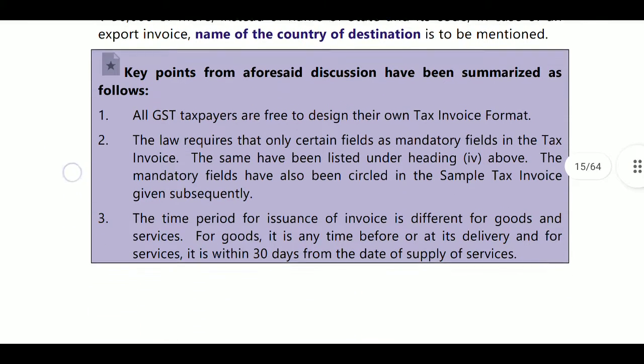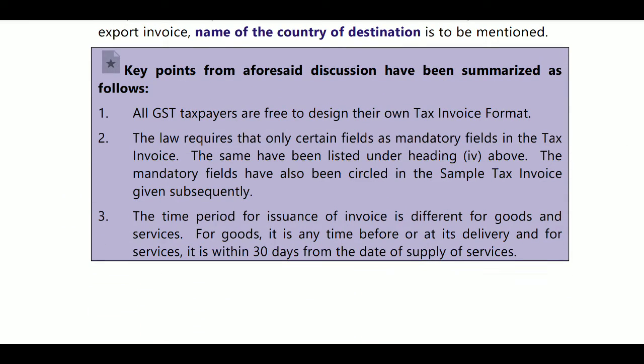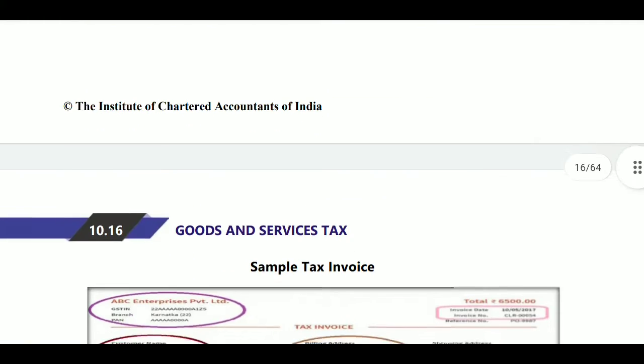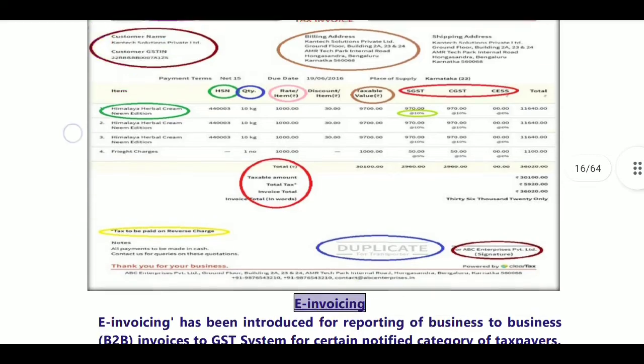Next, key points from the above discussions are summarized here as follows. All GST taxpayers are free to design their own tax invoice format. There is no compulsory mandatory format. The law requires some fields to be mandatory, some fields optional, and they are provided in the sample tax invoices given subsequently. The time for issuance of invoice is different for goods and services: for goods, at the time of delivery, and for services, within 30 days from the supply of service. Here is the sample tax invoice.